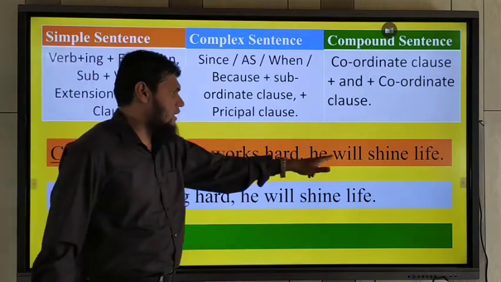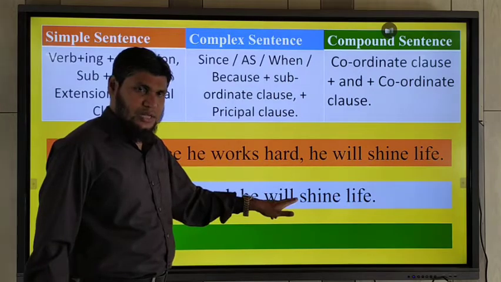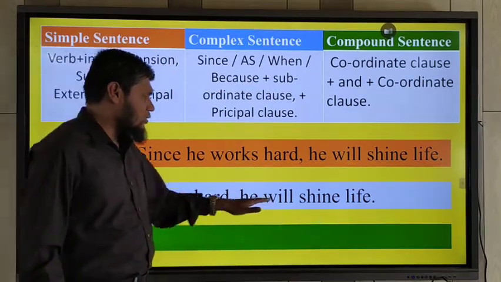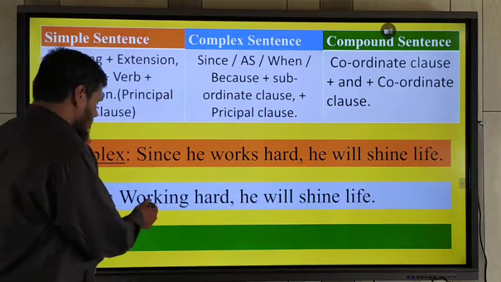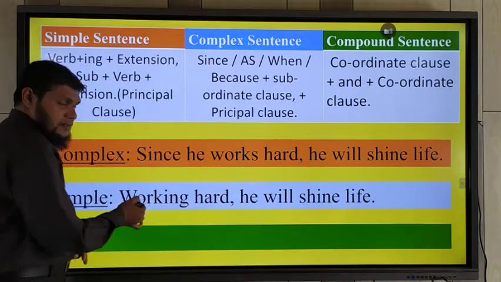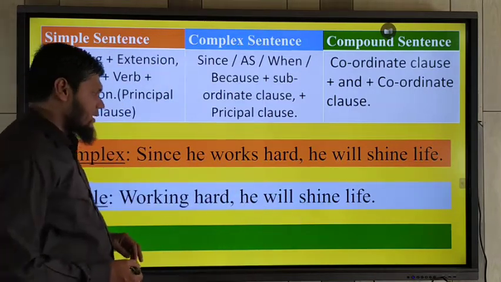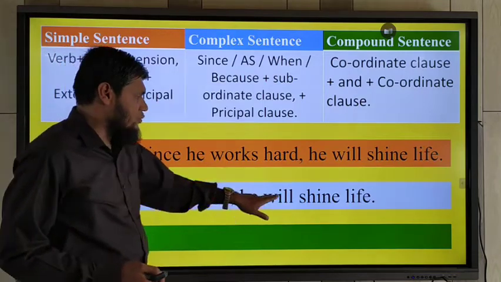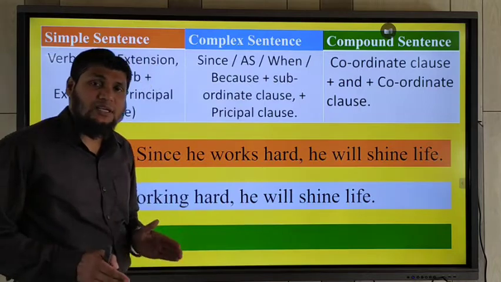That time you should use the principal clause. So what would be the sentence? Working hard, he will shine in life. So it's not a clause, now it's a phrase. And it has only one subject and one finite verb. So it becomes a simple sentence.